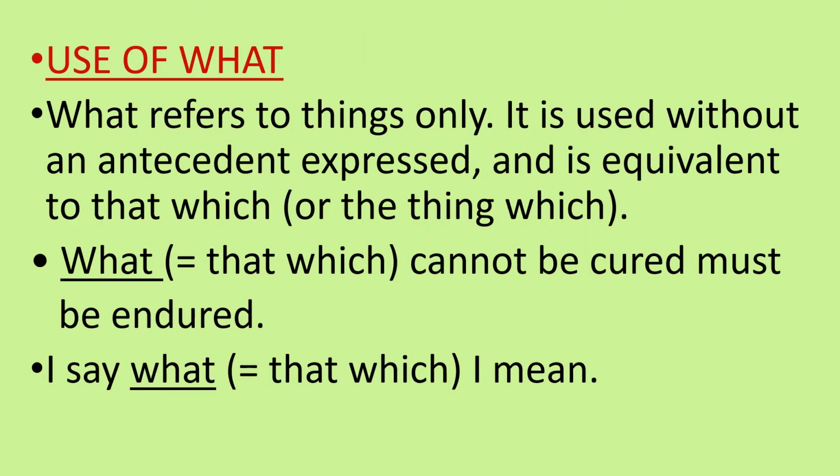Next, we will discuss the use of what. What refers to things only. It is used without an antecedent expressed and is equivalent to that which or the thing which. For example, what cannot be cured must be endured. Here, what refers to that which, the thing that cannot be cured. So instead of saying a complete sentence, I can say what cannot be cured must be endured. Second example, I say what I mean. Here, what refers to that which.